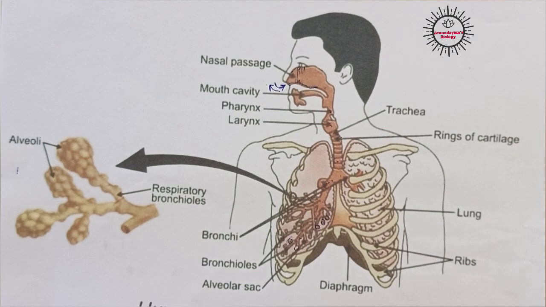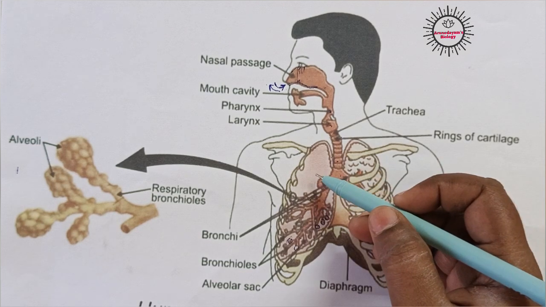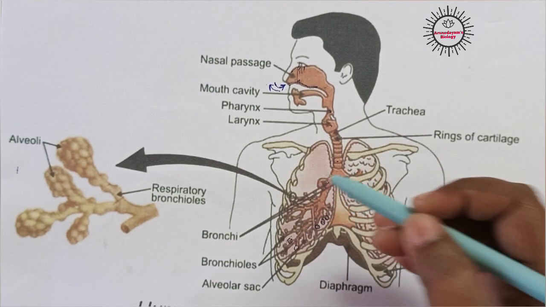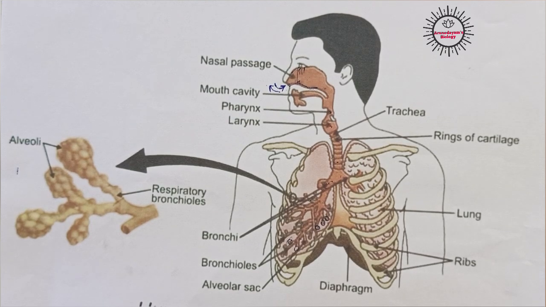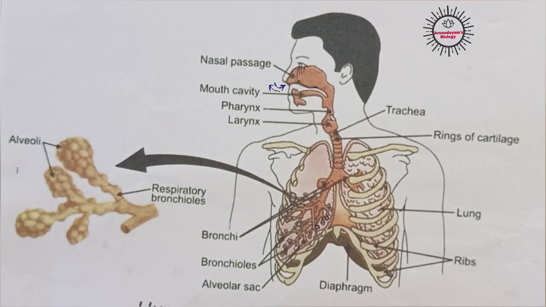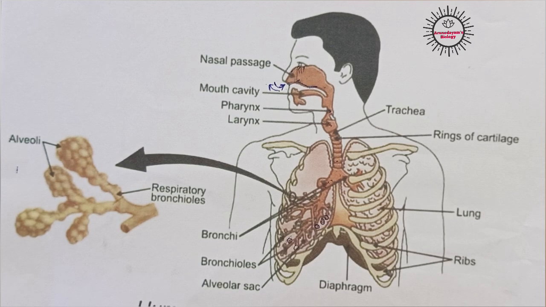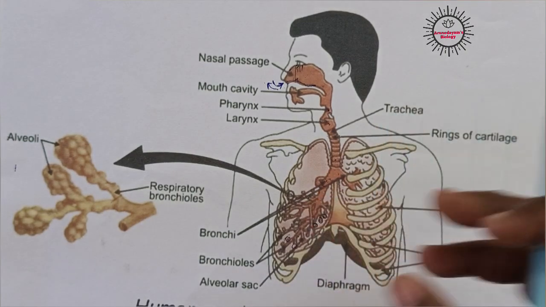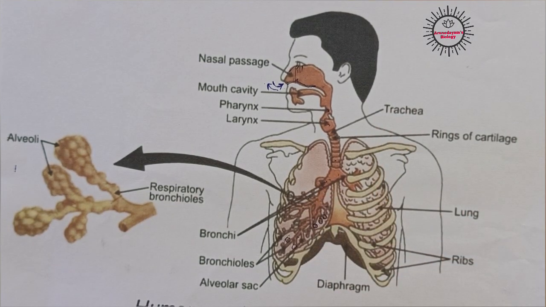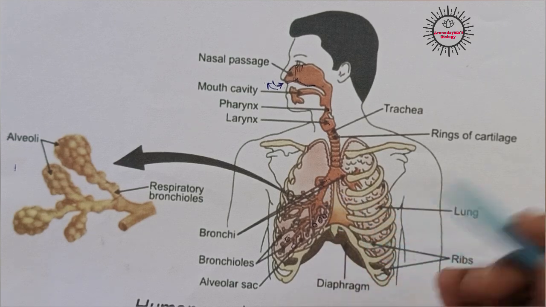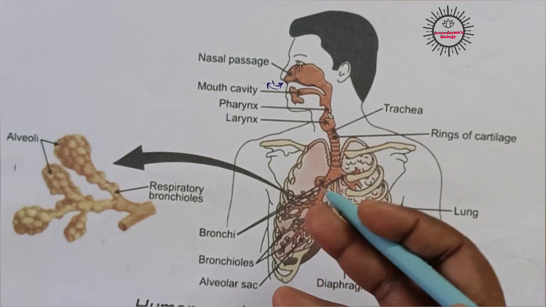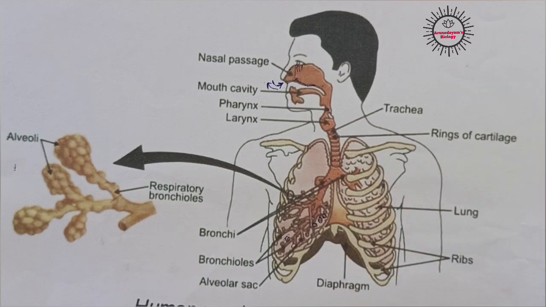And one more thing, about the alveolus: if the alveolar surface were spread out, it would cover about 80 square meters. I have already said that millions and millions of alveoli are present in each lung. If these alveoli are taken out of the lungs and spread on a space side by side, they will cover about 80 square meters, which is equivalent to a tennis court. That's why diffusion, exchange of oxygen and carbon dioxide, takes place so effectively.